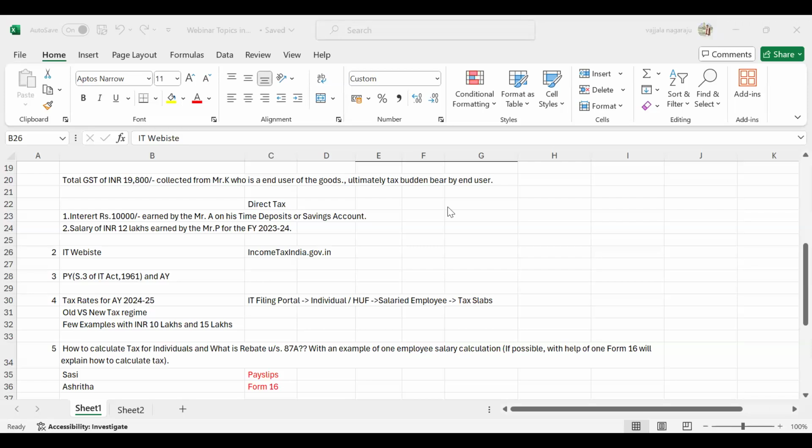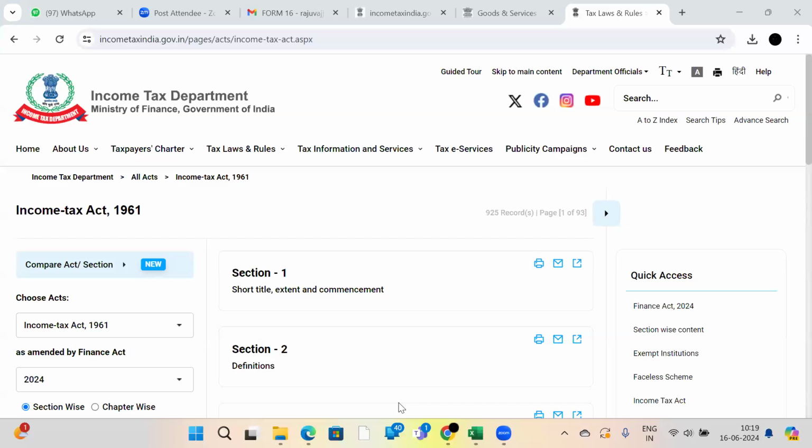This is the income tax official website, incometaxindia.gov.in. See, this is the... Sir, your screen is not visible. Oh, one second. Is it visible now? Yes, sir. Yes, yes. Thank you.